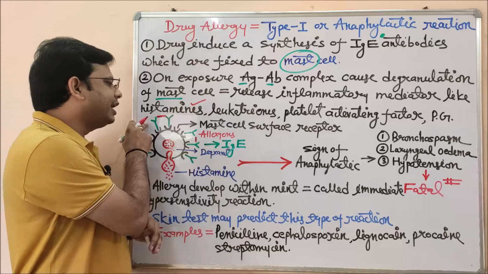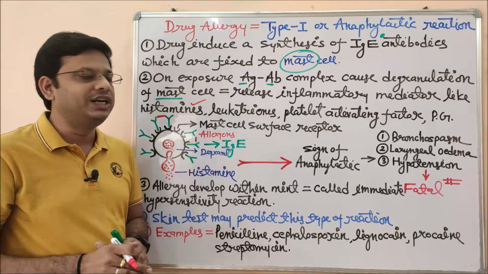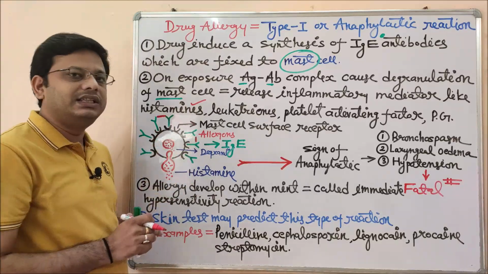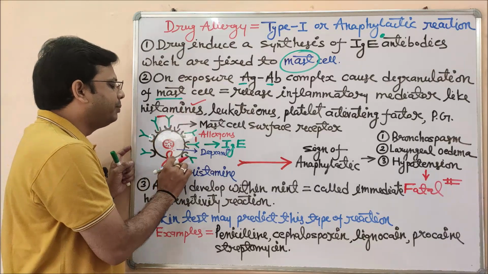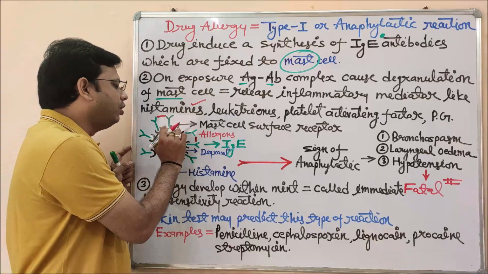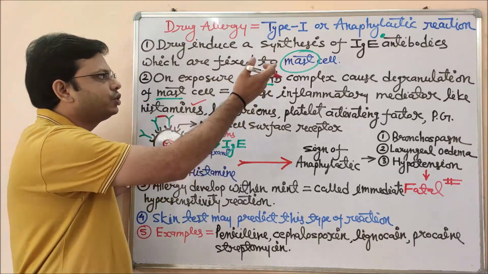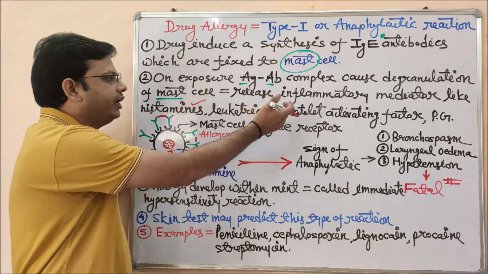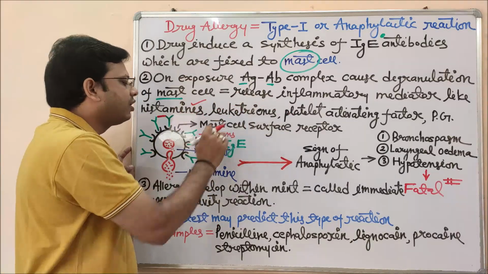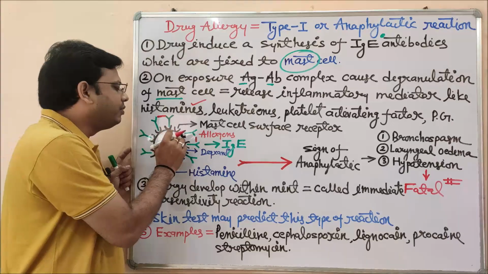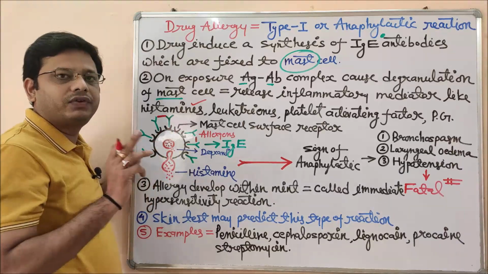Coming to the next explanation, that is a diagrammatic representation. In this diagram, as you can see, there are so many components. The black circle is representing the mast cell, under which there is a formation of histamine, interleukin, platelet activating factor, prostaglandin and many other things. But these are not inside the mast cell. Inside the mast cell, there is only histamine available.